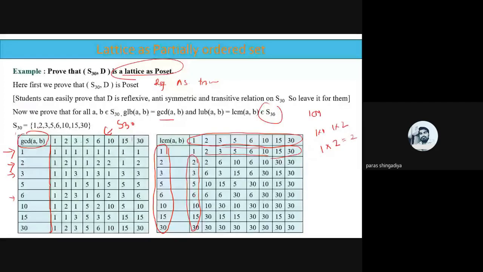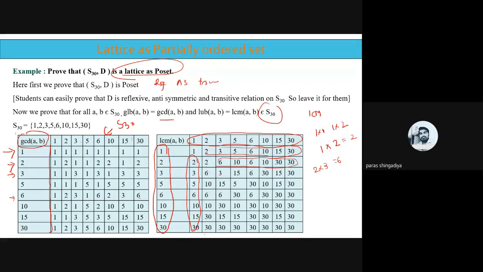Now 2 with remaining all. So 2 with 2, LCM is 2. What is the LCM of 2 and 3? 2 into 3 is equal to 6. 2 with 5 answer is 10, 2 with 6 answer is 6, 2 with 10 answer is 10, 2 with 15 answer will be 30, and 2 with 30 answer will be 30. Okay, the LCM, least common multiple, and repeat this answer 6 10 6 10 30 30 in this column also.